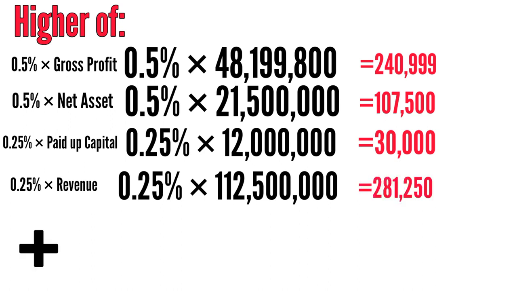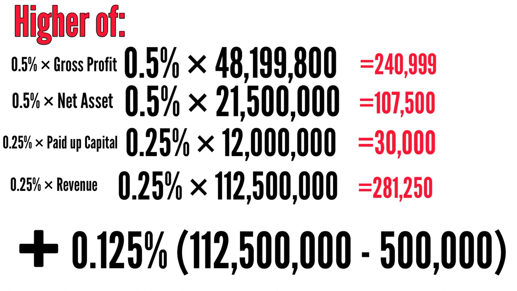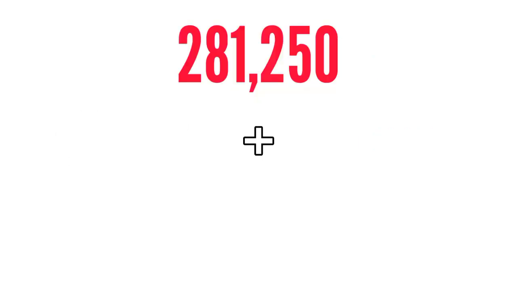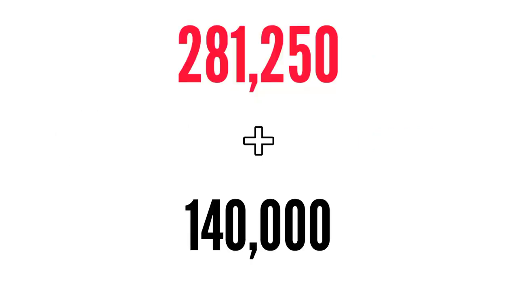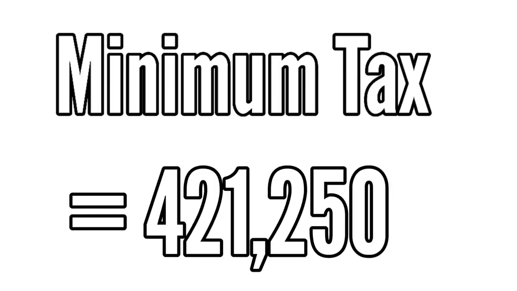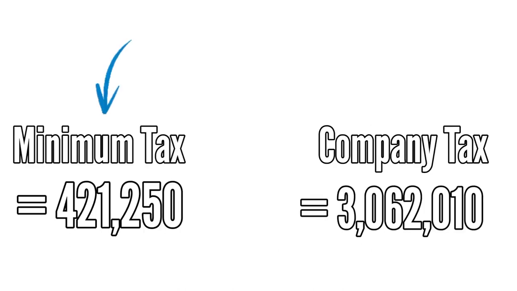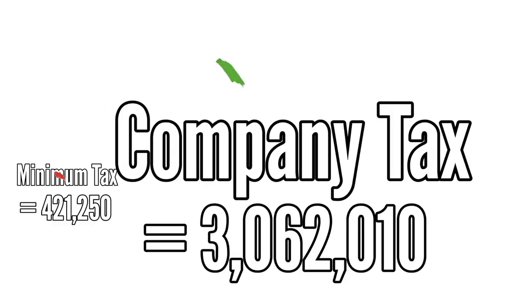Then you now add it to 0.125% of the excess of revenue over 500k. That is revenue minus 500k. That is 112,500,000 minus 500,000. That will give you 112 million, and that will give you 140,000. So you say 281,250 plus 140,000. That will give you 421,250. I'm so sorry, the correct figure is 421,250, not 380,999 like I said. So this is lower than the CIT that was computed in the previous chapter. This is lower, so it means they will pay the higher. They will pay the company income tax.